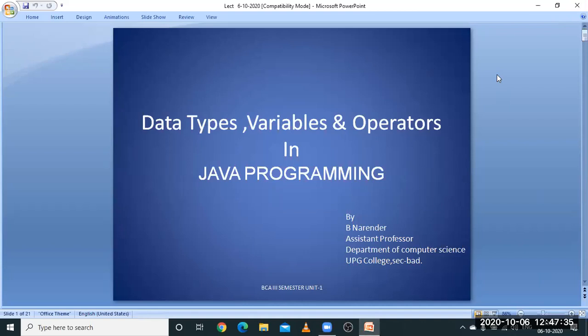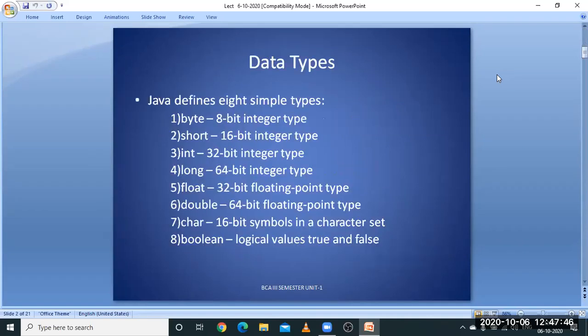After data types, we will be going to the topic called variables. And after that, we will be visiting operators which are available in Java. So let us go to the topic. First one, data types. So these are the several data types which are available in Java.